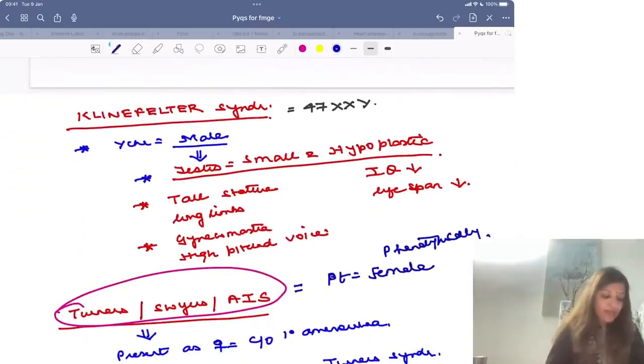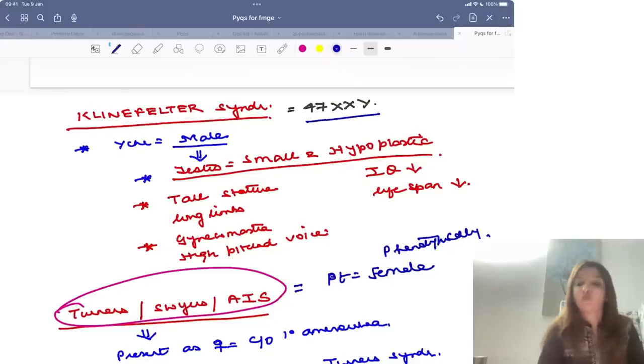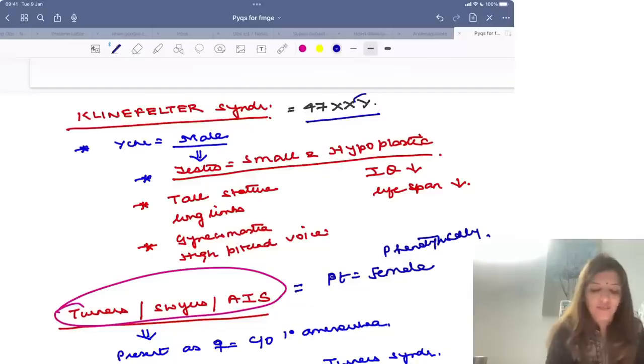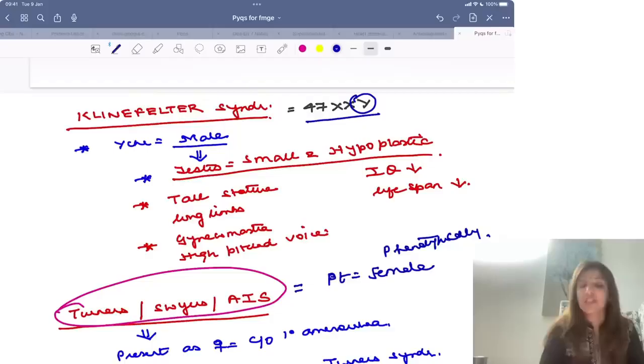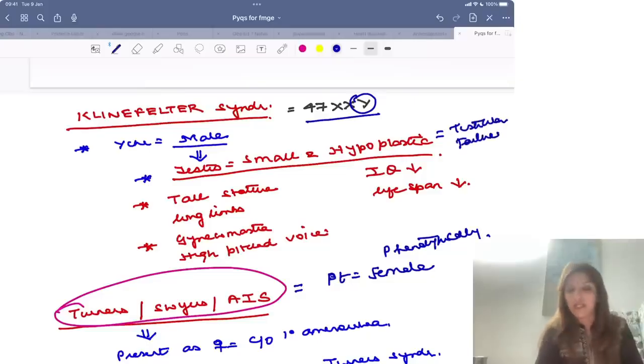In Klinefelter syndrome, the chromosome number is 47XXY, and because they have Y chromosome, they are males and they have testes as their gonads. These testes are small and hypoplastic. That is why there is testicular failure, and that is why there is infertility.